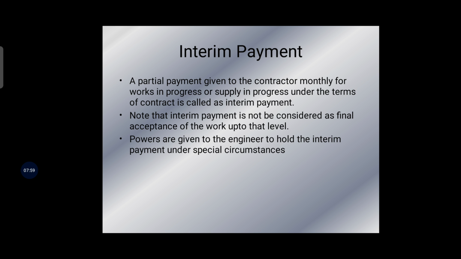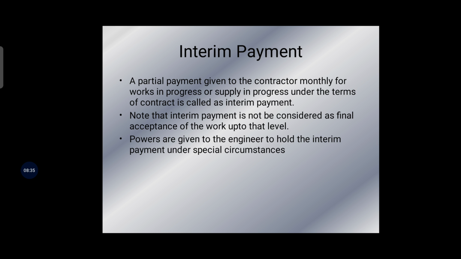These certificates show the approximate value of work. The payments made under this certificate are provisional and are subject to adjustment and readjustment at the end of the contract. The bill is then submitted to the executive engineer, where the divisional accountant checks the bill, verifies it with the tender and passes the bill for payment. Thus the contractor will receive the payment in the first week of every month.